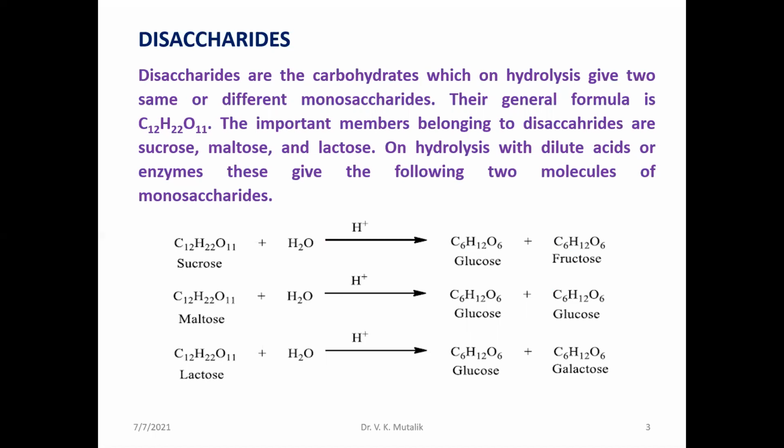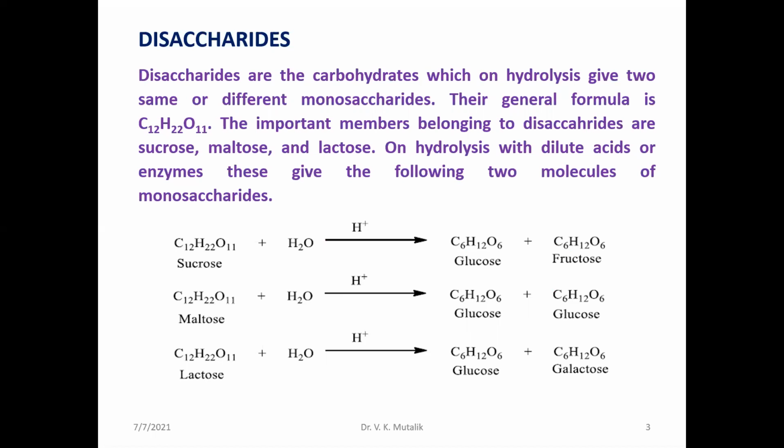For example, sucrose, maltose, and lactose all have the same molecular formula. Upon hydrolysis they give glucose, fructose, and galactose. Sucrose is made up of glucose and fructose, maltose is made up of glucose, and lactose is made up of glucose and galactose.